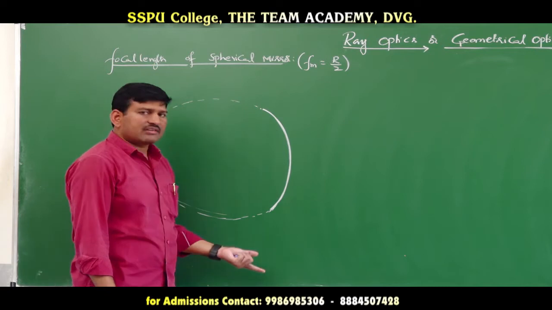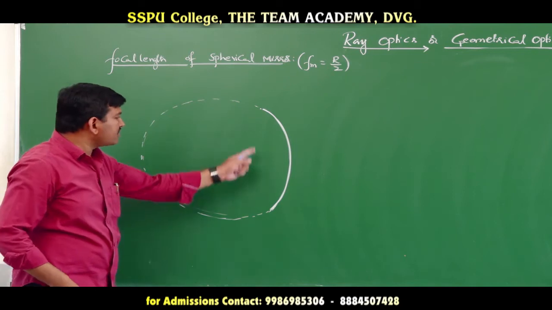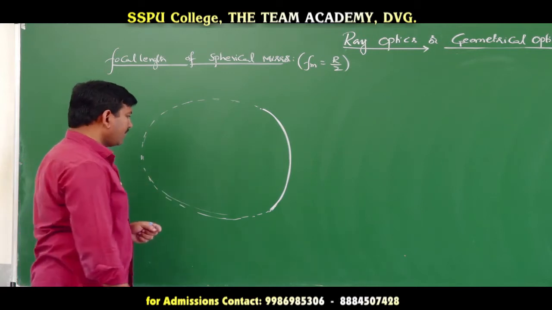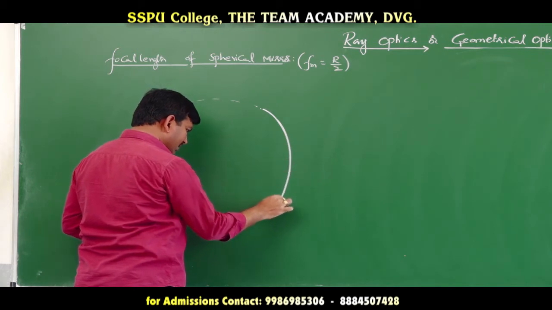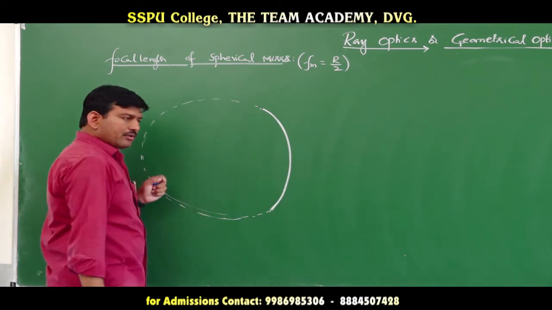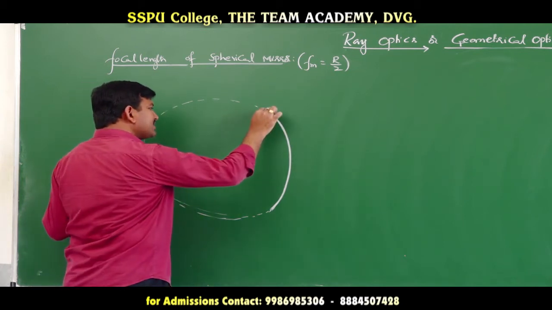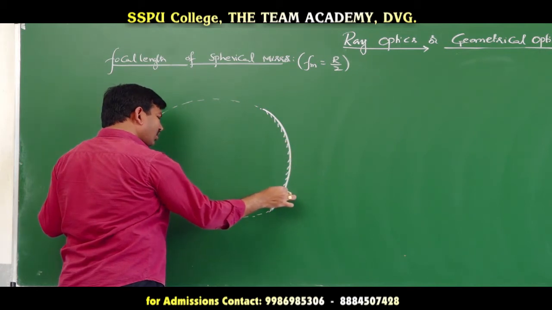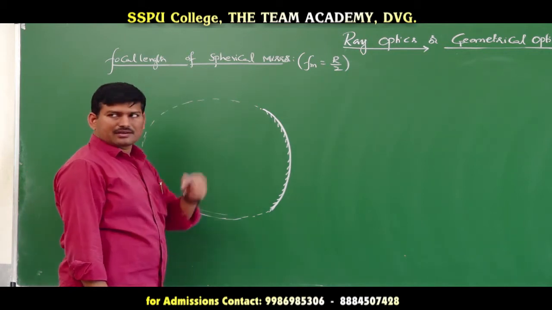Now what is this curved surface? A curved surface is nothing but a part of a spherical surface. Yes or no? What is the definition of a curved surface? A part of a spherical surface. Now if this curved surface is silvered on one side, you can silver it inside or you can silver it outside. If I silver it inside, I am going to get a spherical mirror which is said to be the convex spherical mirror.